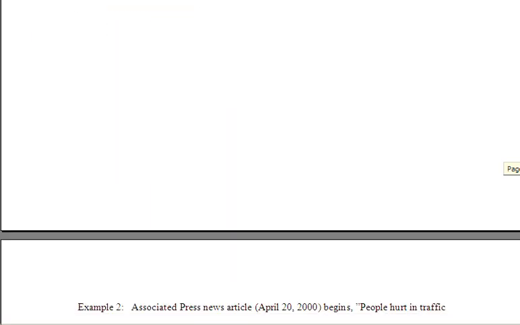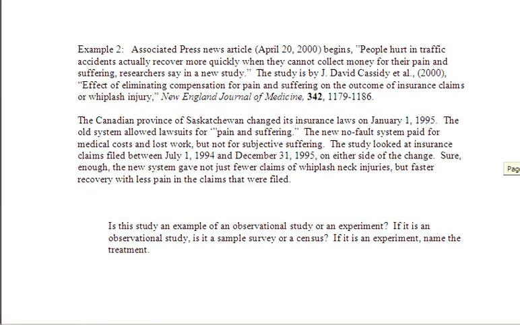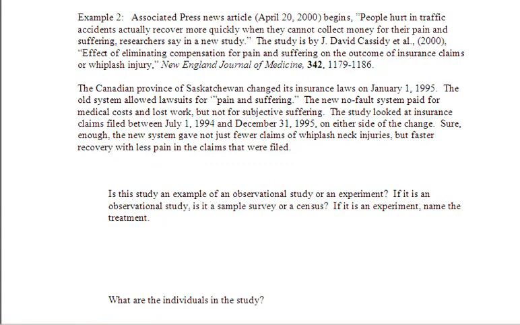Let's take a look at example 2. An Associated Press news article, April 20th, 2000 begins, "People hurt in traffic accidents usually recover more quickly when they cannot collect money for their pain and suffering," researchers say in a new study. And the next sentence indicates the source of this study. The next paragraph indicates that the Canadian province of Saskatchewan changed its insurance laws on January 1st, 1995. The old system allowed lawsuits for pain and suffering. The new no-fault system paid for medical costs and lost work, but not for subjective suffering.